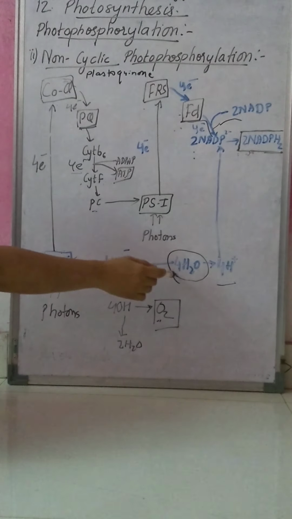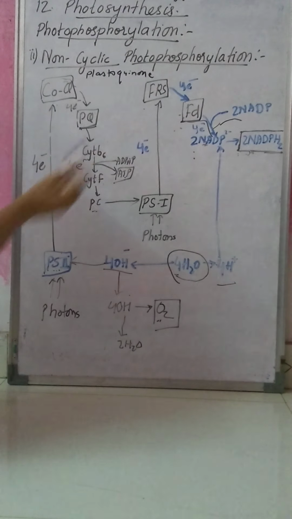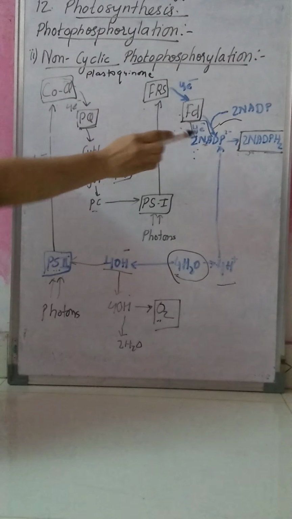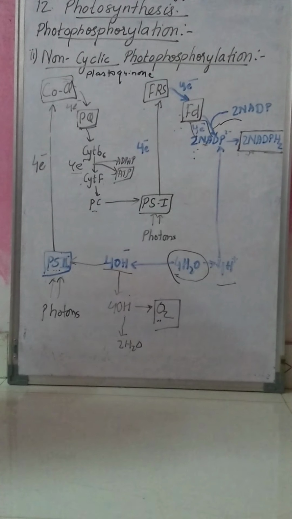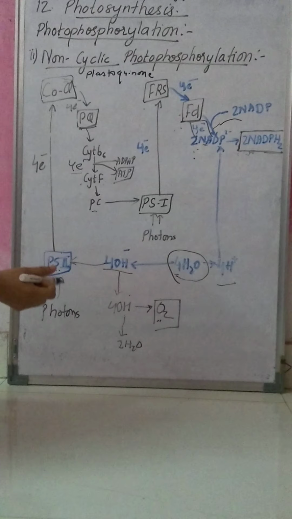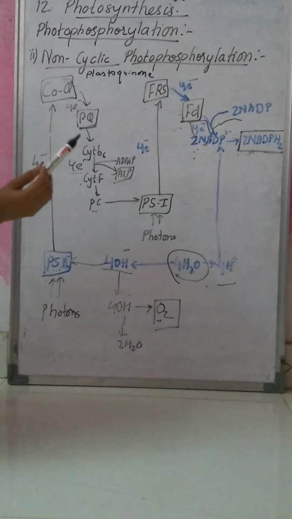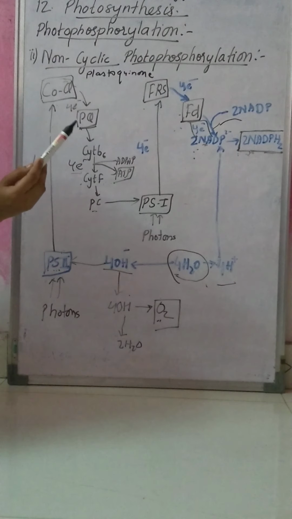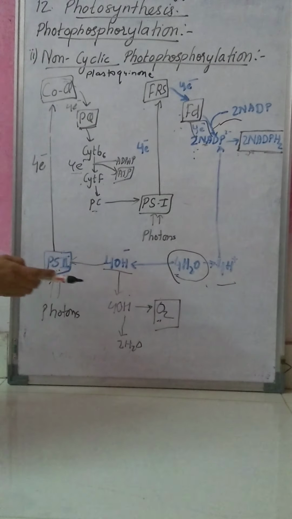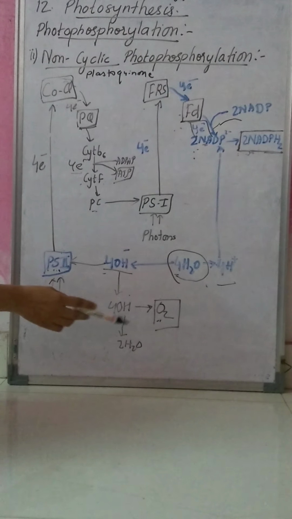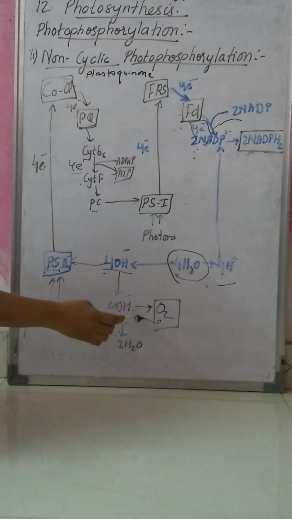So these protons are accepted by NADP. See, NADP has already accepted the electrons of ferredoxin and it gets ionized. So it accepts the protons and it gets converted to NADPH2. Whereas the electrons are accepted by photosystem 2, and the oxygen, you can see, is released here.